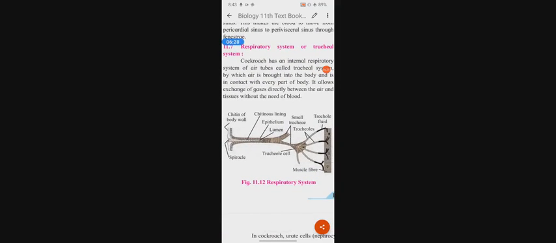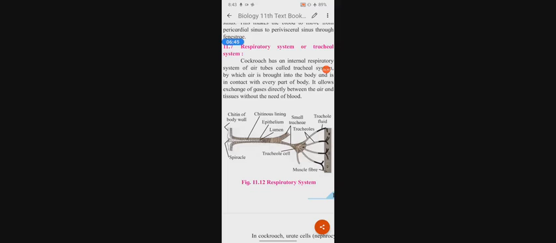In the respiratory system there are spiracles, trachea, and tracheoles. In the diagram, here are the spiracles. First, the chitin of the body wall, which is white in color. Then in between are the spiracles with a chitinous lining.